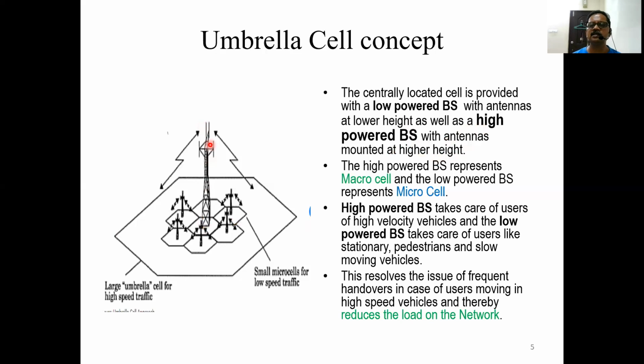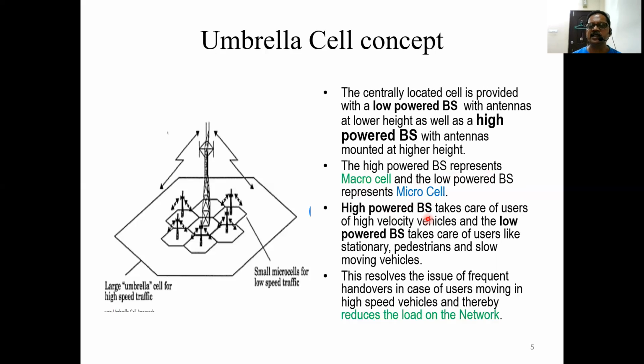Both are located physically at the same site. It may be on the same building, or on the same ground-based tower. The high-powered base station represents the macro cell and the low-powered base station represents the micro cell. So one is a macro cell, which covers more area, and the other is a micro cell, which covers a smaller area.